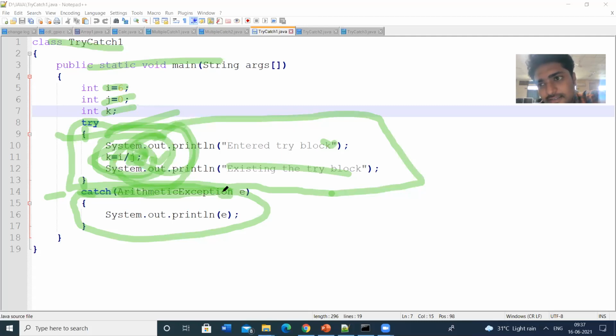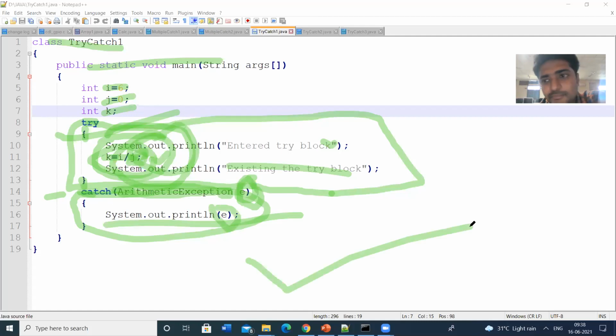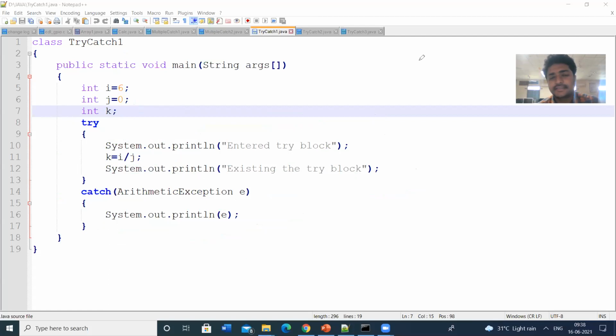Object is the main class. Under that, throwable is the subclass. Under that, exception is a subclass. Under that, runtime exception is a subclass. Under that, arithmetic exception is a subclass. For this, the exception object is e. So here exceptions are treated as objects. I am printing that exception object e. So this is the simple program to illustrate the try block as well as catch block.